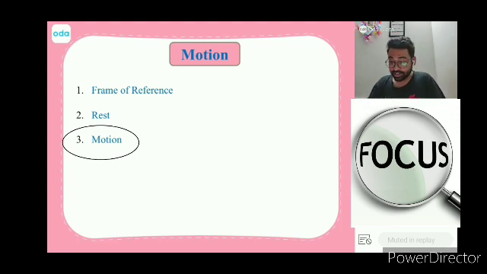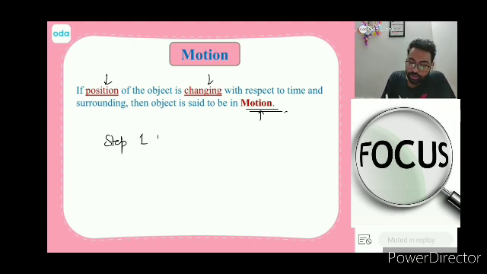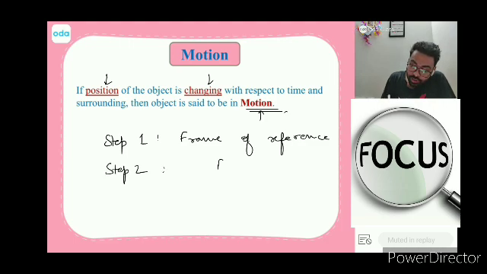Right now I think for motion, I don't need to tell a lot. You already know that if the position is changing with respect to time and surrounding, you will call it motion. So it's very easy. What is your step number one? Step number one is to decide the frame of reference. And step number two, you check the position. Position could be either change or no change.